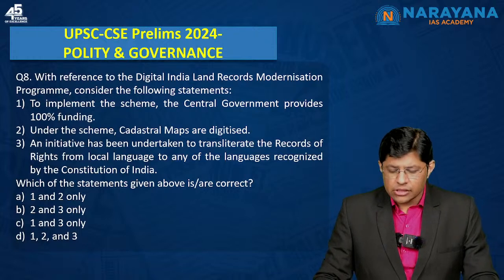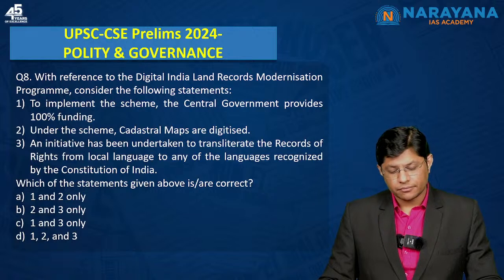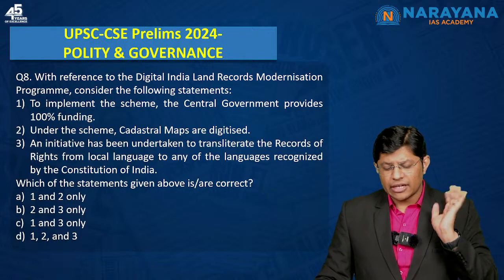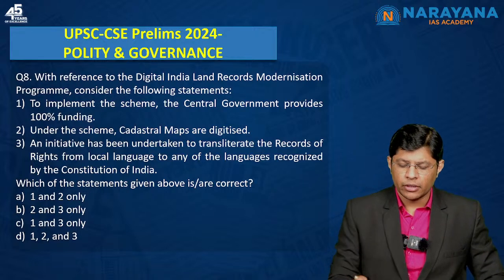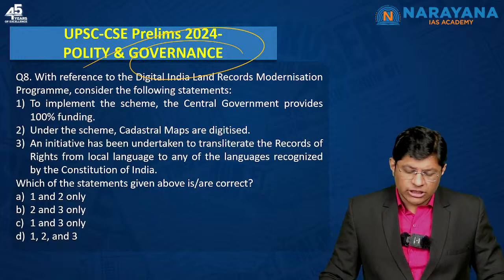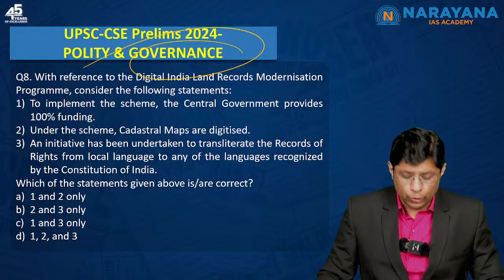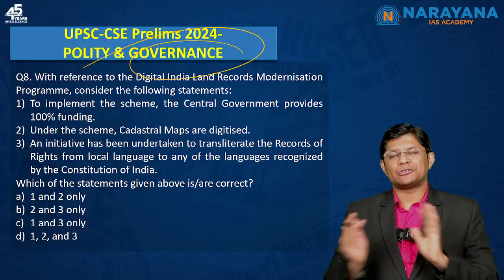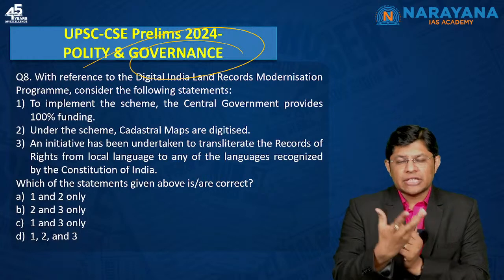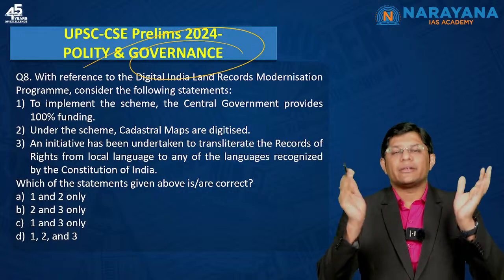So students, we are done with the questions from Indian polity. I guess we have so far discussed around 17 to 18 questions. Now let us focus on the questions from governance. The first question is with reference to Digital India Land Records Modernization Program, consider the following statements. Now students, when it comes to governance, the questions that come from governance are current affairs based, right? So you do not have a standard book as such for governance.